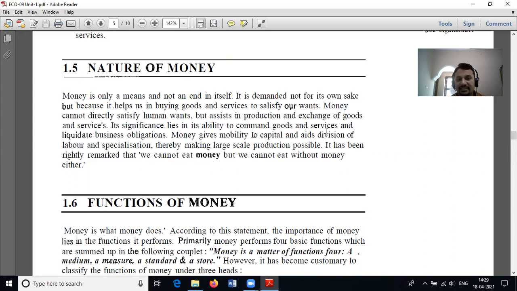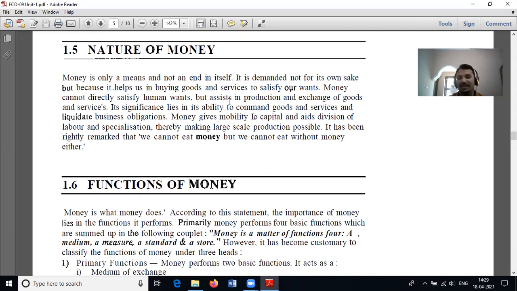Its significance lies in its ability to command goods and services and liquidate business obligations. When we want a cup of tea, we can give 10 or 20 rupees to consume tea or coffee.